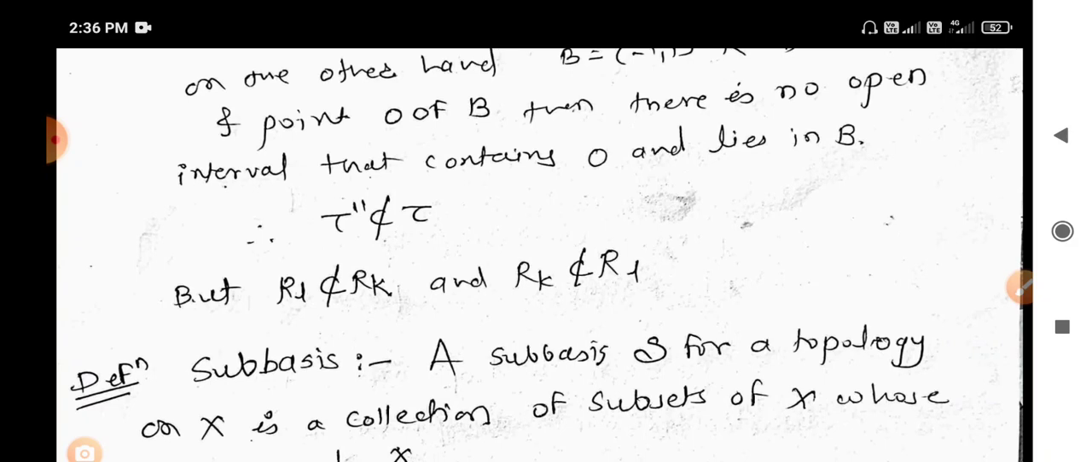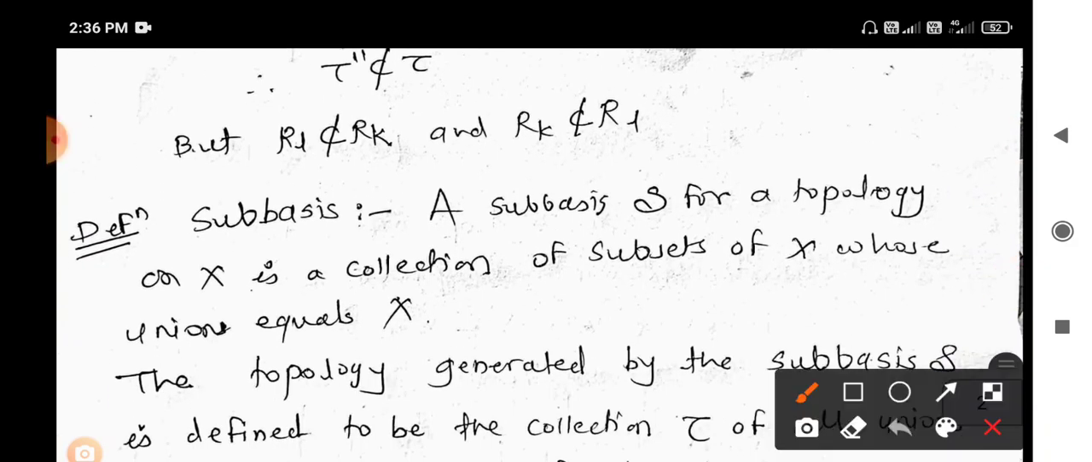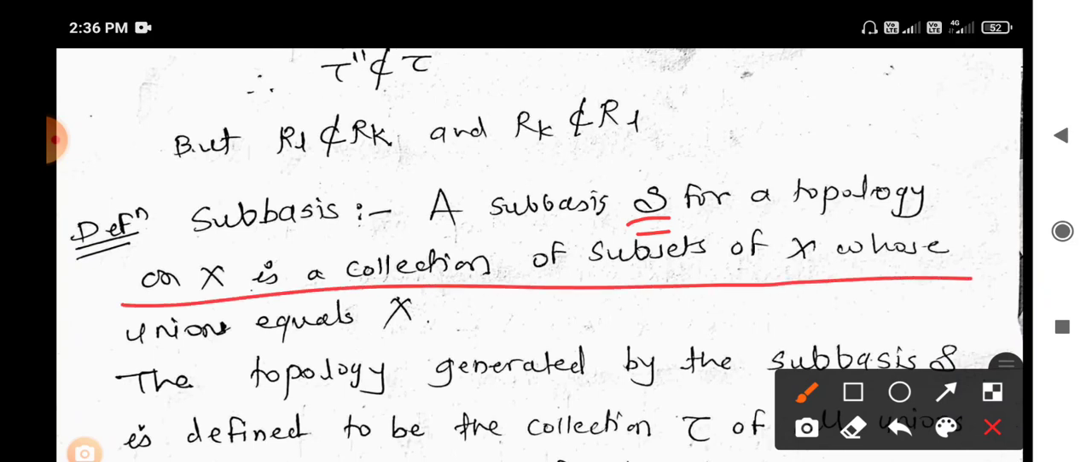Now next, as we already know, all the basis elements and their unions form a topology. Then the next definition is about arbitrary unions which form a subbasis. A subbasis, denoted by curly S, for a topology on X is a collection of subsets of X whose union is nothing but the whole X.